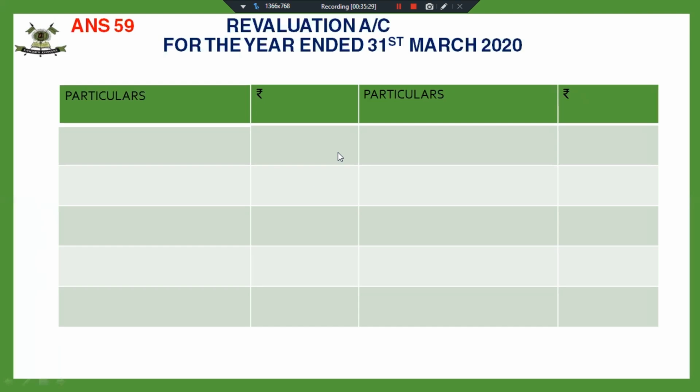Now, C was to bring 75,000 as his capital and 3,000 as goodwill for 1/4 share in the firm. Value of the stock and plant and machinery were to be reduced by 5%. So, reduction in the value of stock and plant and machinery is to be recorded on which side of revaluation account?